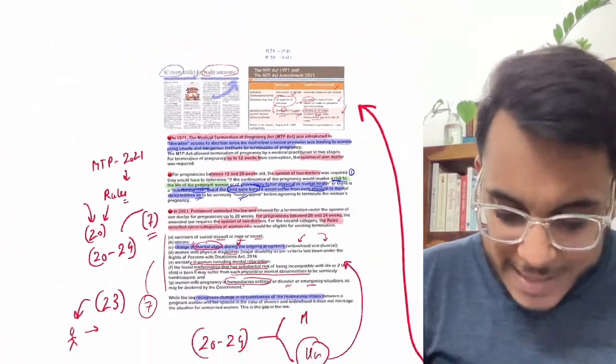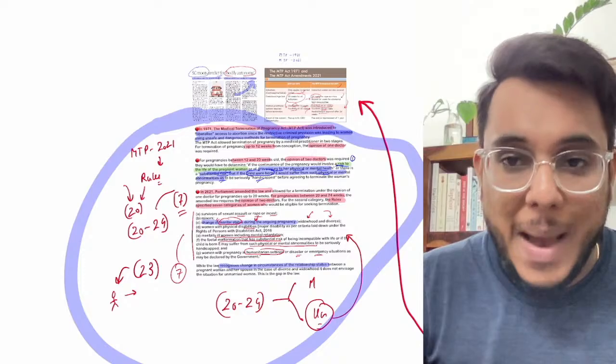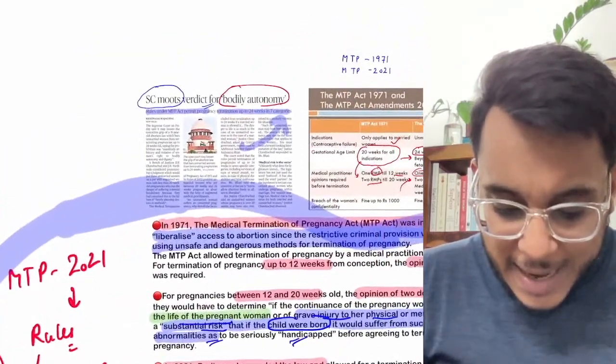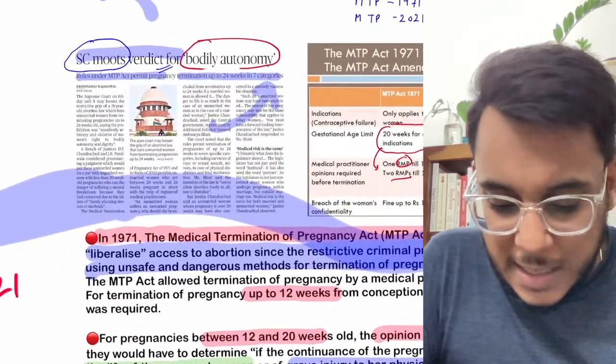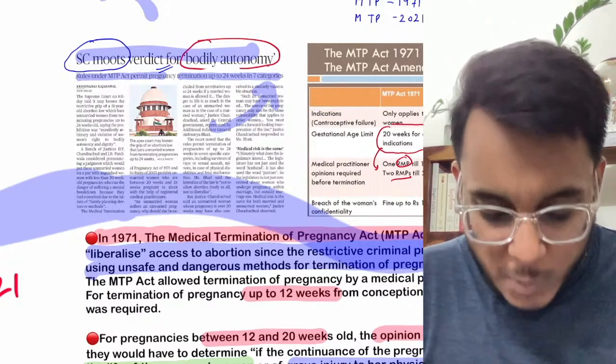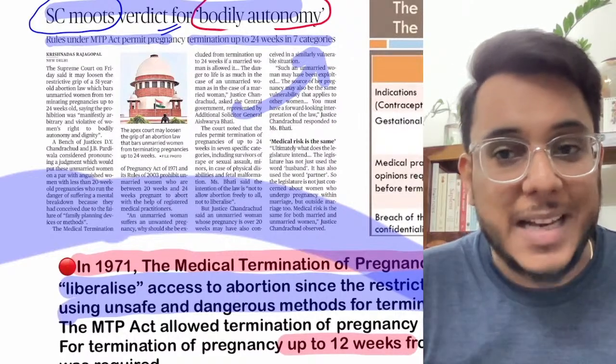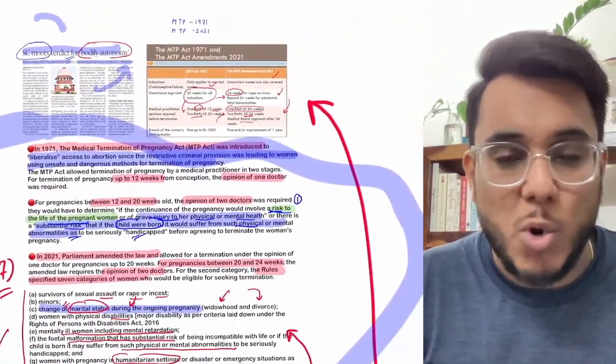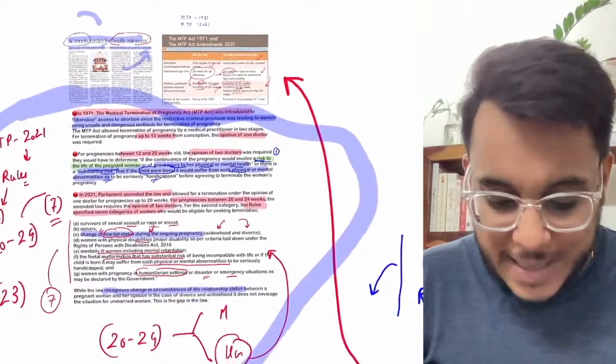So guys, if you know this entire background, then just reading the headline of this particular article will help you know what is provided in it. The Supreme Court is exploring that we need to expand the scope of the MTP. Fine. So this is the entire issue.